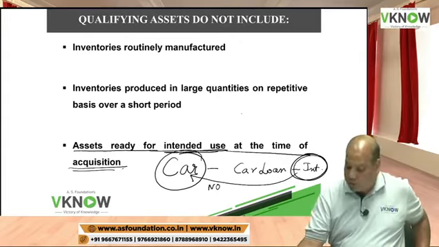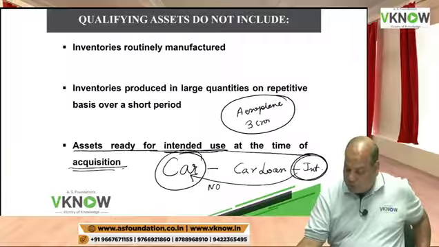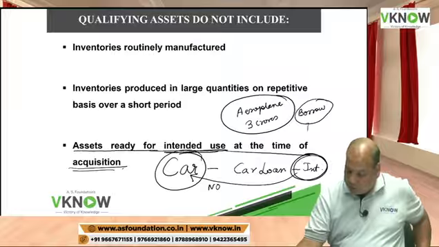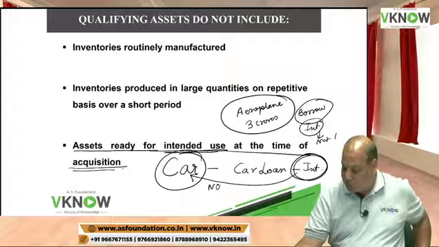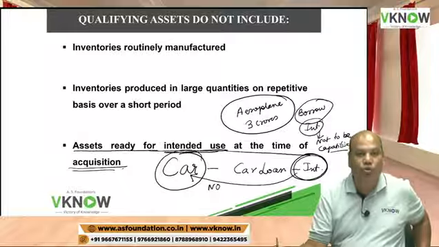Not only a car, suppose you buy an aeroplane for your personal use, and you have paid 3 crore rupees to buy it, and you have borrowed money to buy the aeroplane, and you pay interest on this borrowed money. This is not to be capitalized. The reason being, this aeroplane was already in a ready to use condition.